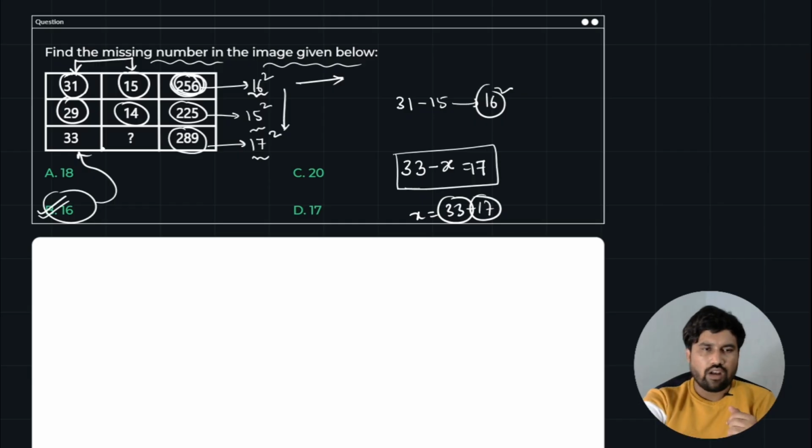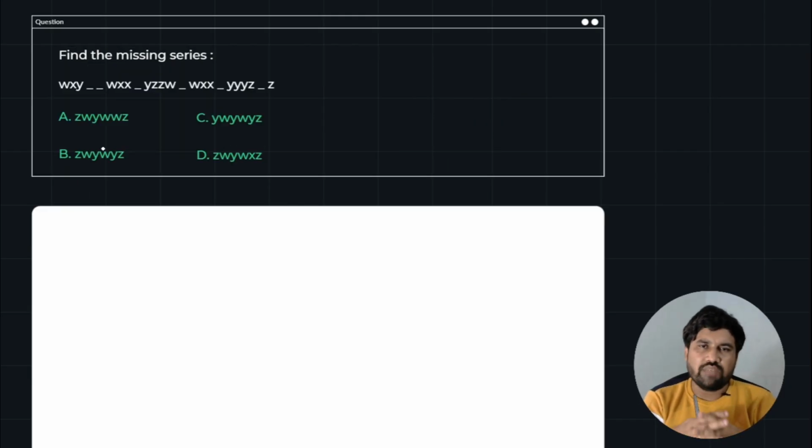Just look into the next question. Find the missing series. Here a series is given and you have to find the missing alphabets. Try to pause the video and solve it on your own first, and then we will look into the explanation part. Okay, I hope everyone did well. Now just look into the explanation.